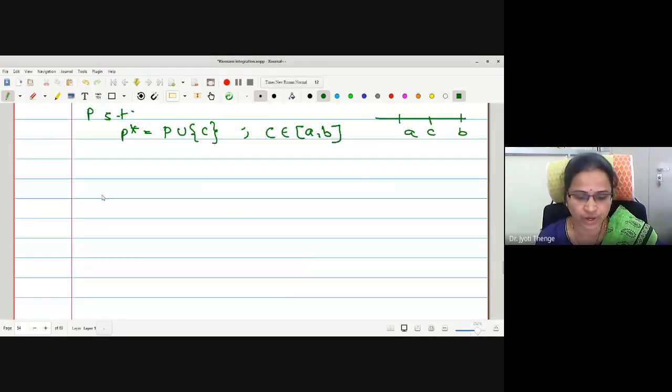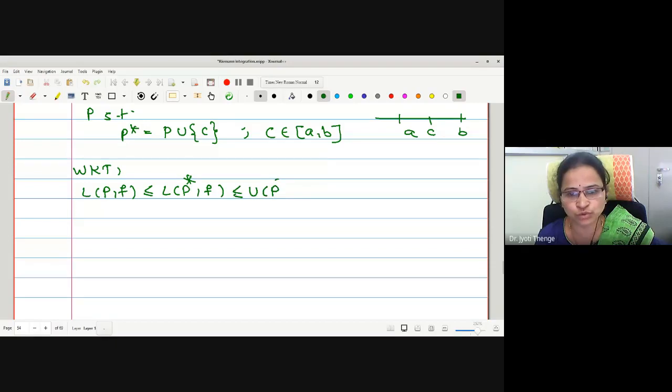Now, we have already proved a relation between the sums and their refinement: LPF is less than or equal to LP star F, which is less than or equal to UP star F, which is less than or equal to UPF.